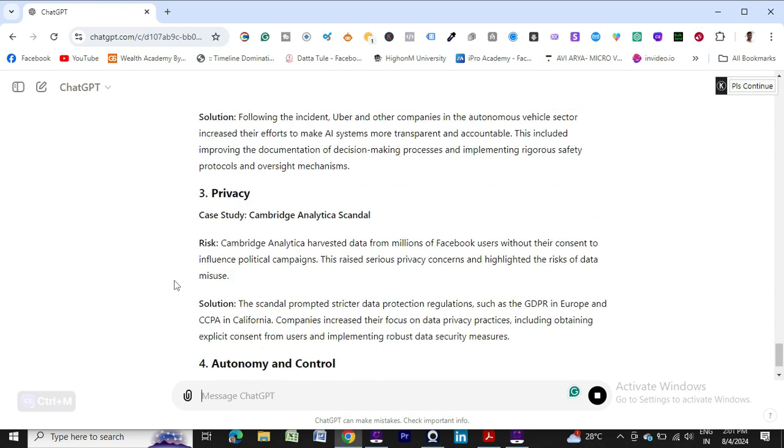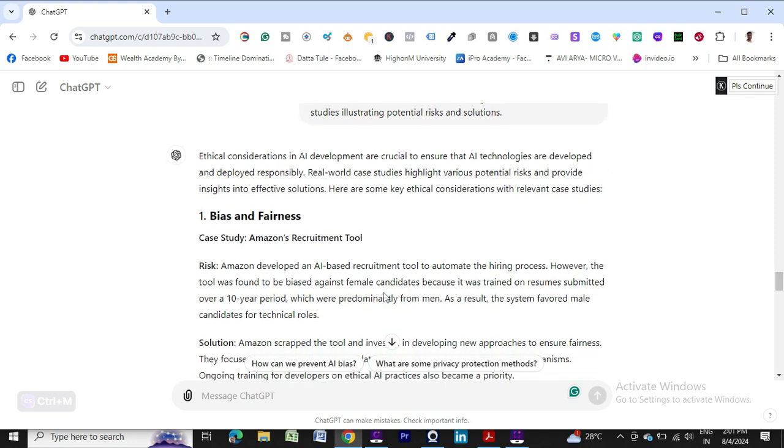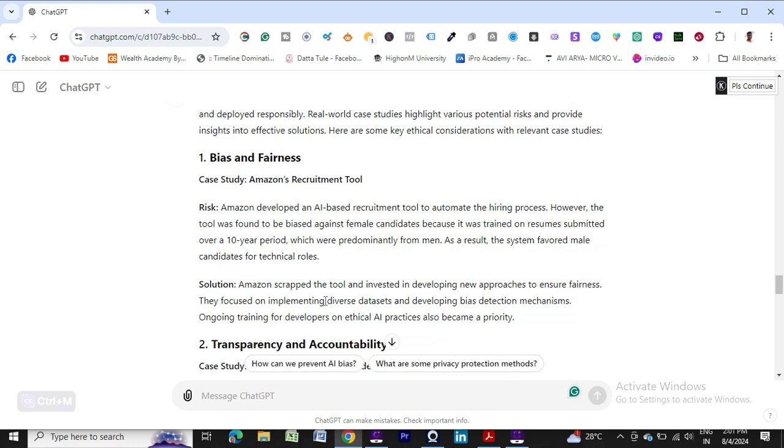See, bias and fairness: the case study is Amazon's recruitment tool, with risk and solution, all the details.